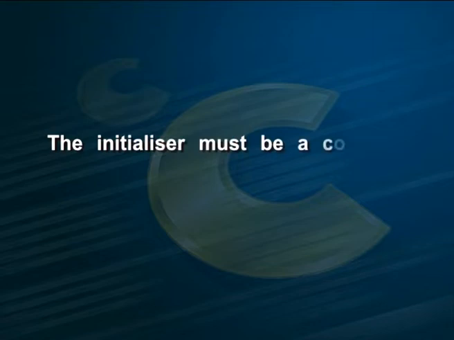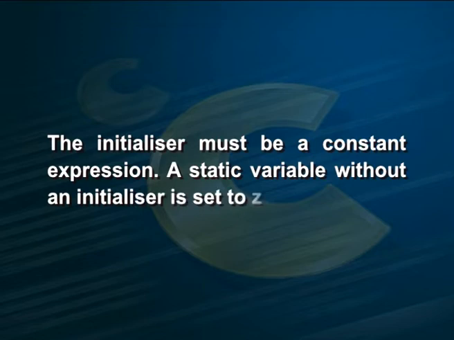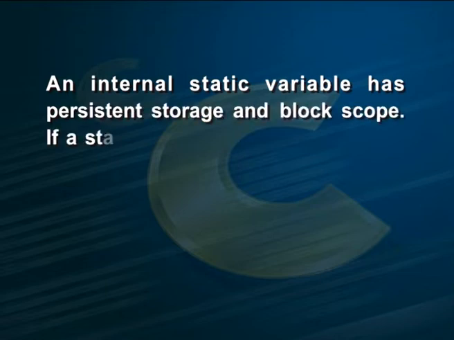If the internal static variable is initiated inside a block, it is initialized only once. The initializer must be a constant expression. A static variable without an initializer is set to 0. If the value is changed during the execution, the recent value is retained. When the execution enters the same block the next time, the initializer is neglected and the recently stored value is retained. Thus, an internal static variable has persistent storage and block scope.